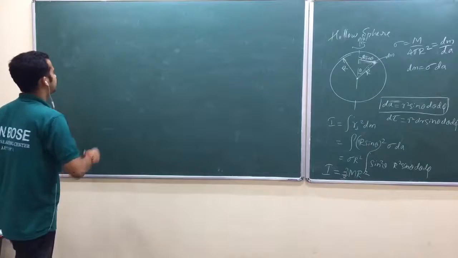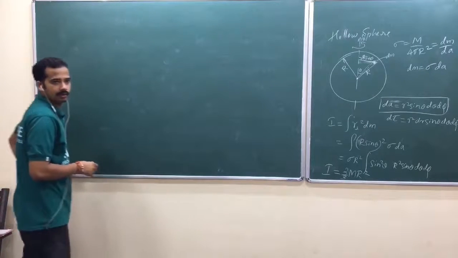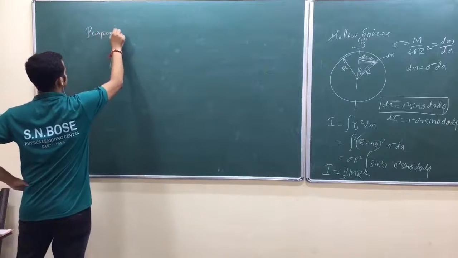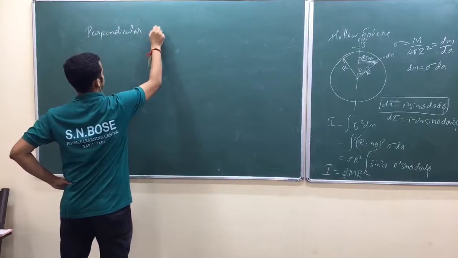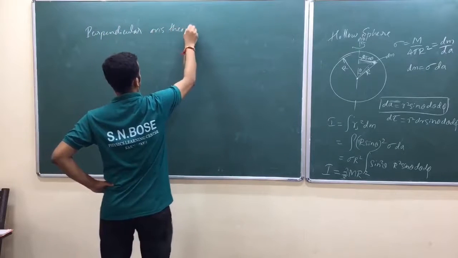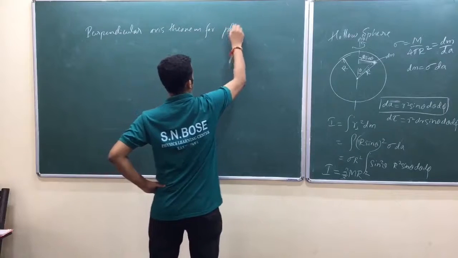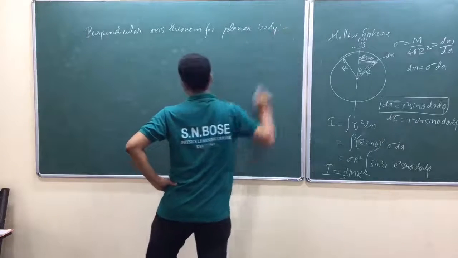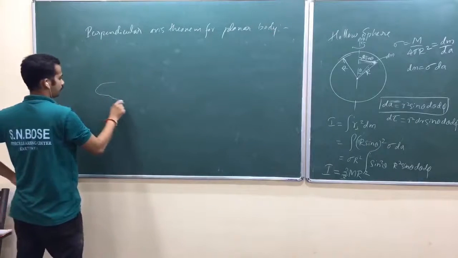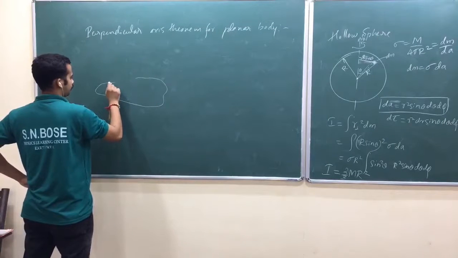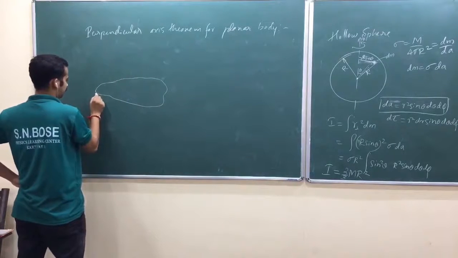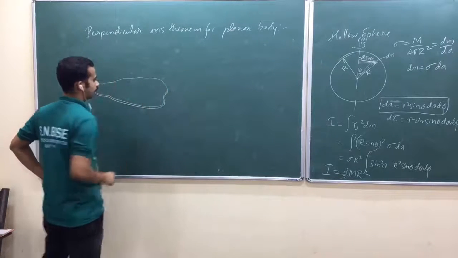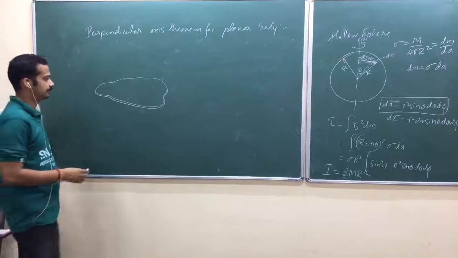So, perpendicular axis theorem for planar body. Does it look like planar?